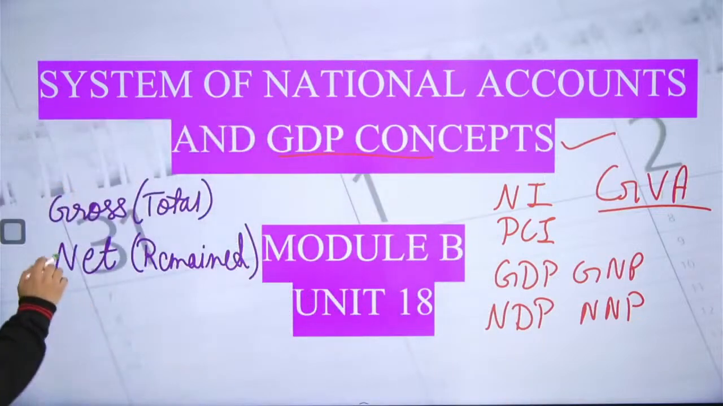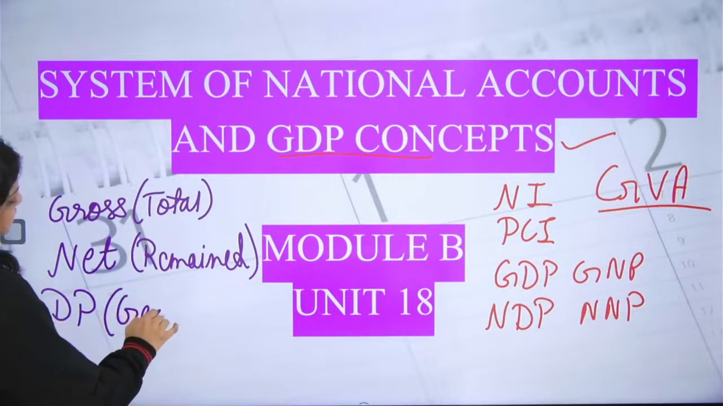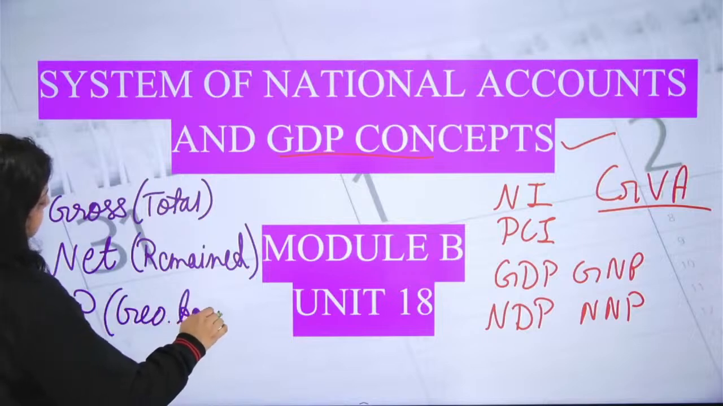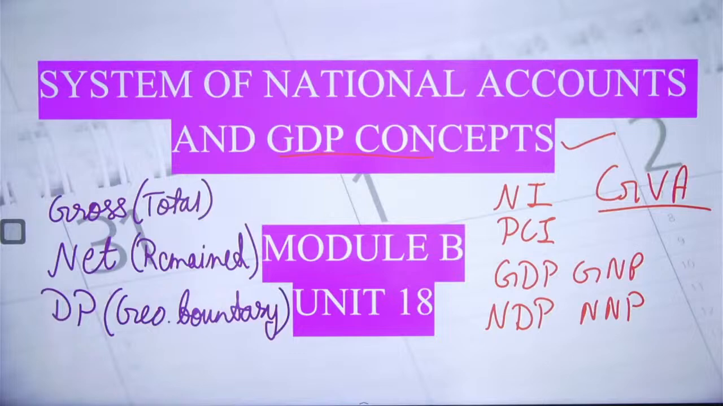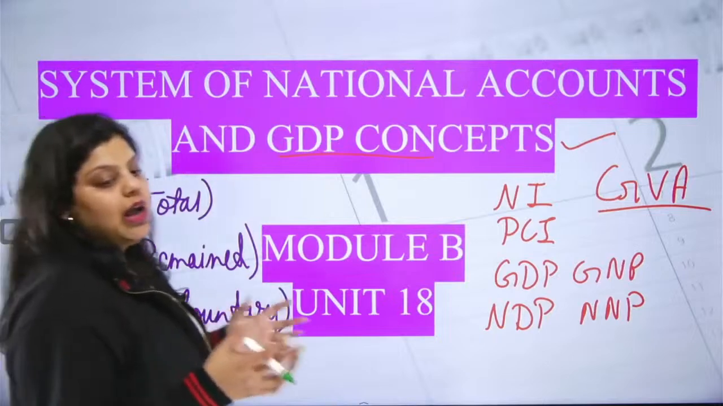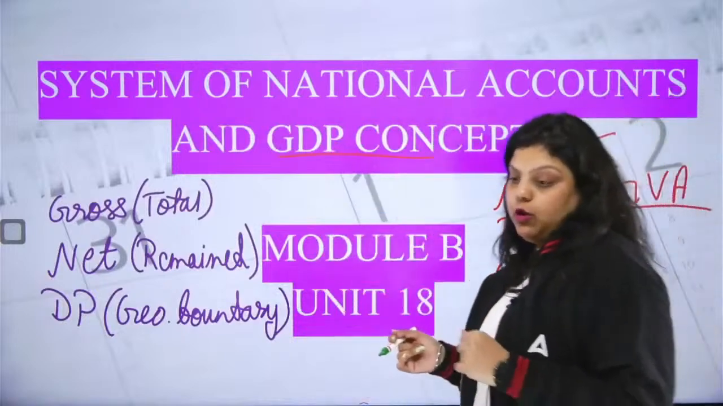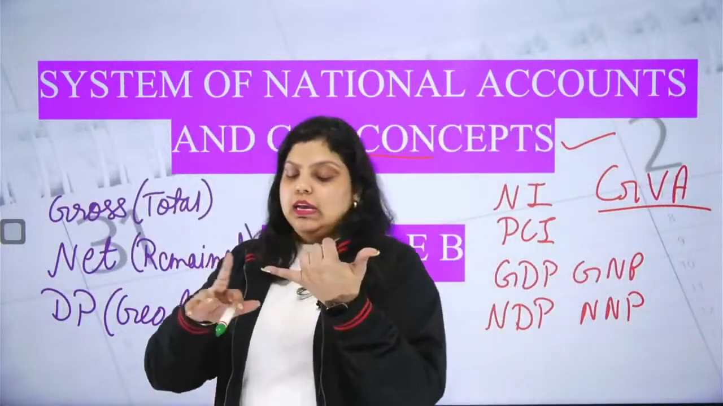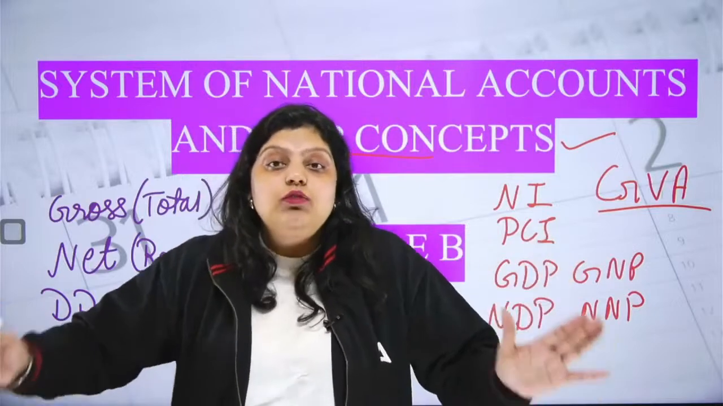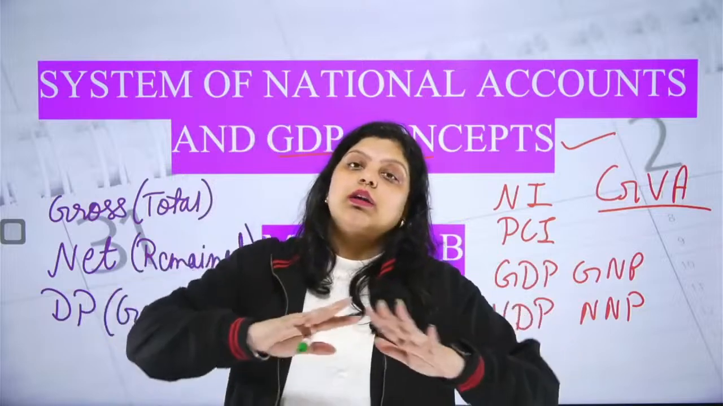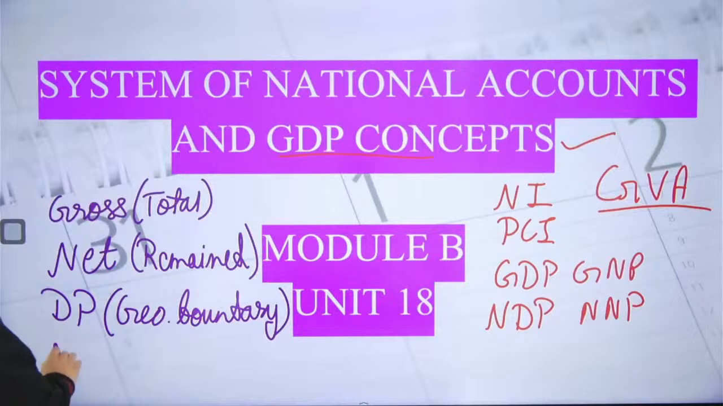Now we have domestic product. Domestic product means the production that has been done within the geographical boundary of a country. It doesn't matter who is producing. It can be an Indian company, a foreign company, an Indian or a foreigner, but it has to be produced within the geographical boundary of a country. That's the condition.